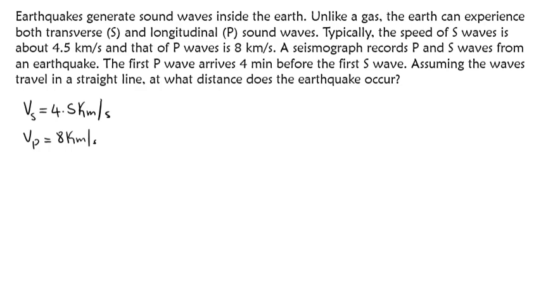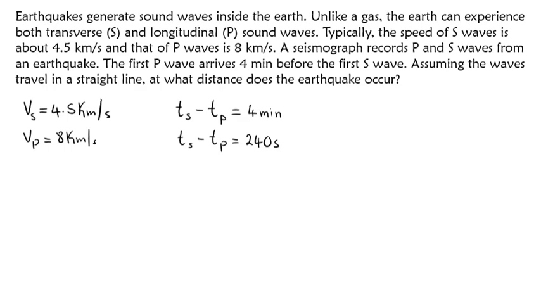So we need to write this down as an expression. The first P arrives 4 minutes before the S. So in short, what we're saying, this is in terms of time. So the time for S minus the time for P is a time difference of 4 minutes. Now, since our velocity is in seconds, we're going to convert these minutes to seconds. So the time for the S, since this one came later, minus the time for P is, in seconds, 4 minutes is 240 seconds. Okay, so we'll come back to these expressions.